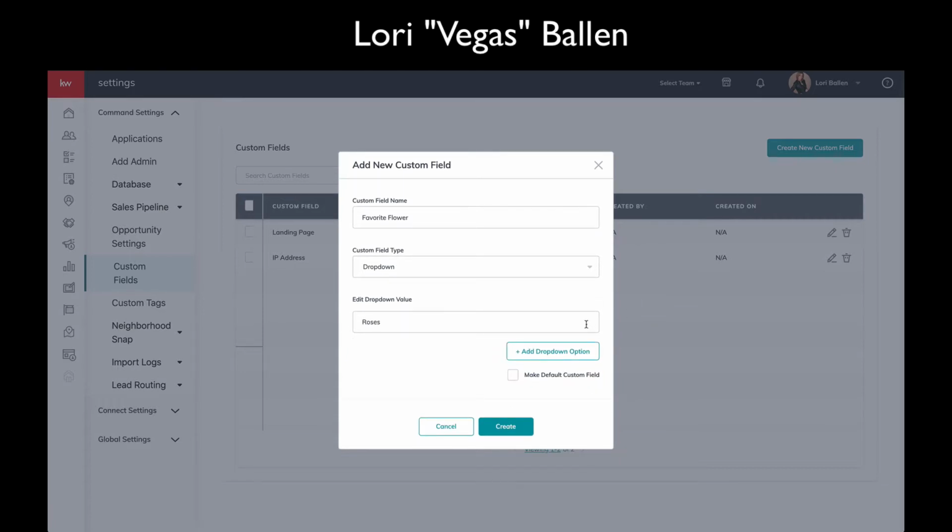Now, here's what you want to be careful about with things like drop downs. This is a little bit advanced, but if you're using something like PieSync to sync databases, and you want to say, if this field is not empty in this database, then add roses or add tulips. Instead, what will happen is it will override it when you're using something like a drop down. So you have to be careful with those kind of things.